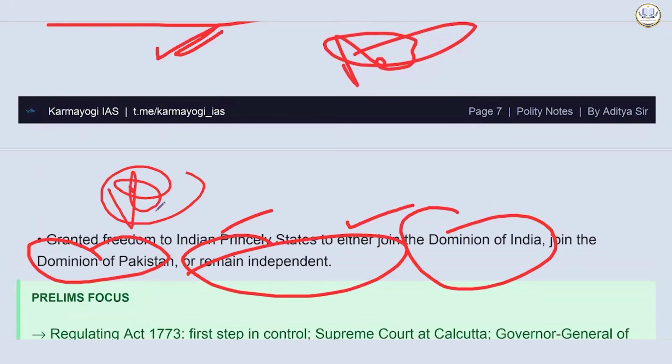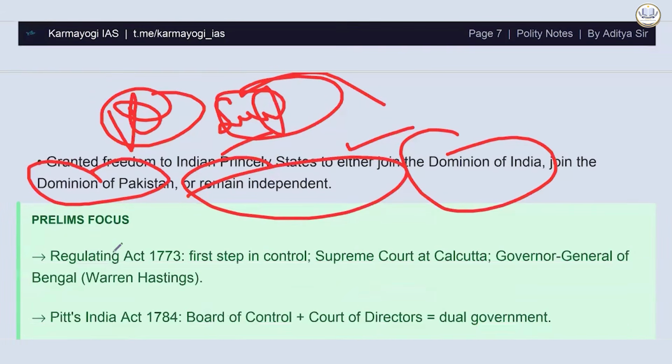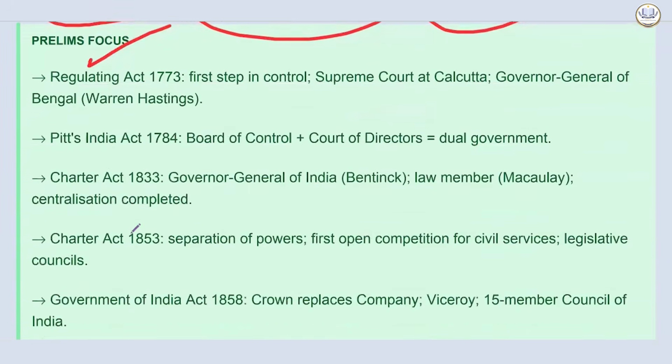From here, the problem of Kashmir arises. Here, Sardar Patel played an immense role. This is the provision that they gave. And then Nehruji gave a speech after India became independent. It's a very historical speech, and something which you all should at least listen to if you haven't. It starts like, long years ago, we made a tryst with destiny, and now the time comes when we shall redeem our pledge. At the stroke of the midnight hour, when the world sleeps, India will awake to life and freedom, by Pandit Jawaharlal Nehru.